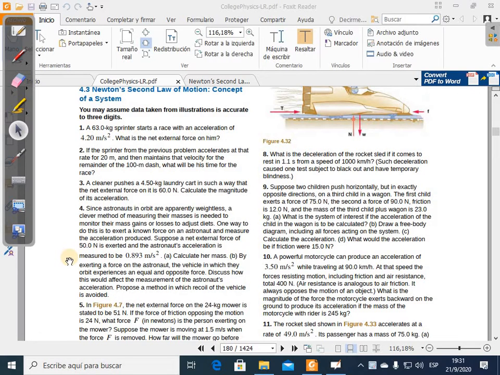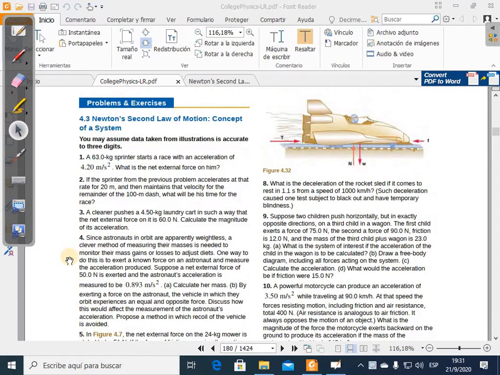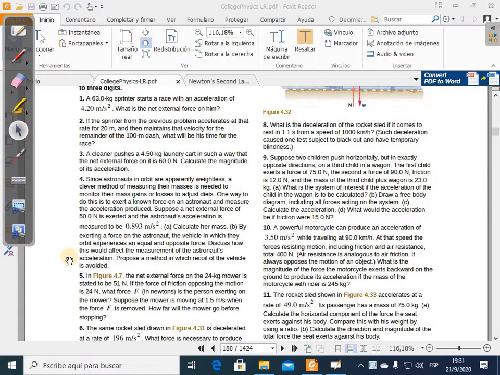All right. Hello, everybody. Today we're going to continue with our topic Newton's second law of motion, concept of a system. Today we're going to work with exercise or problem 10, which says a powerful motorcycle can produce an acceleration of 3.50 meters per square seconds while traveling at 90 kilometers per hour.